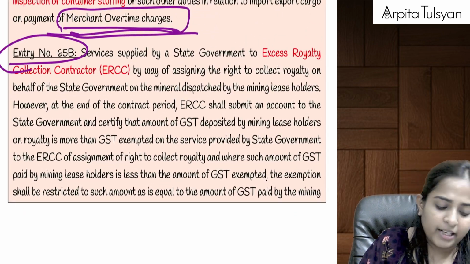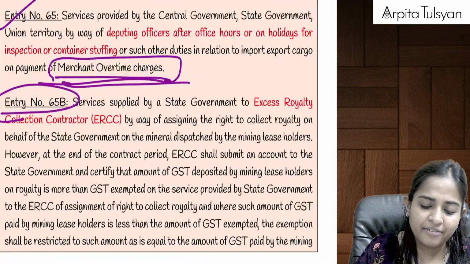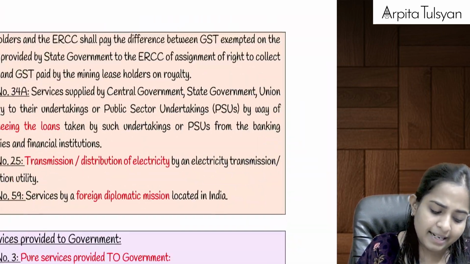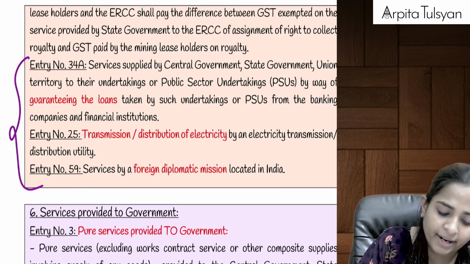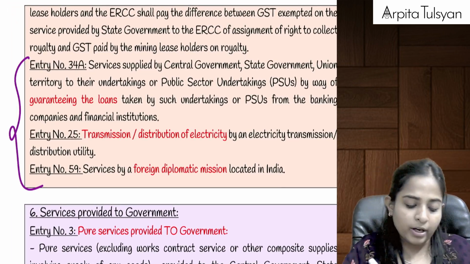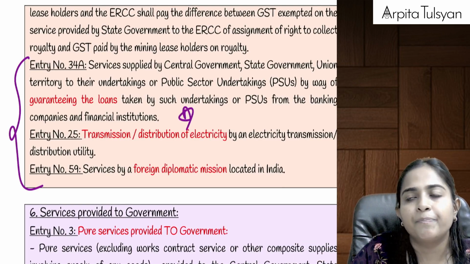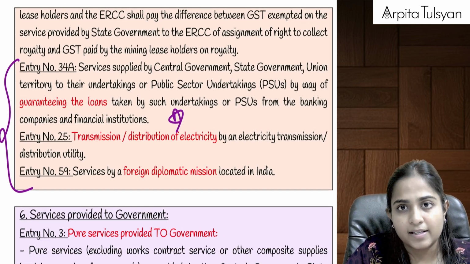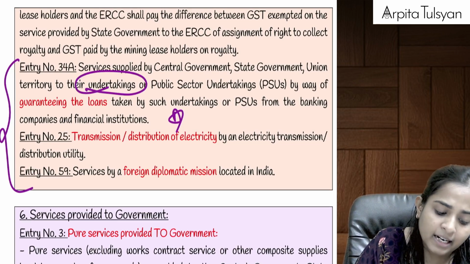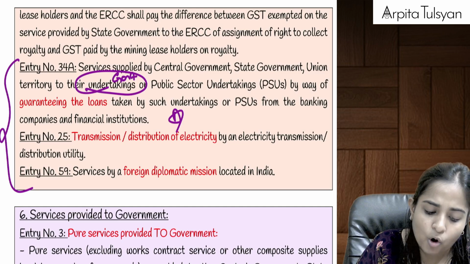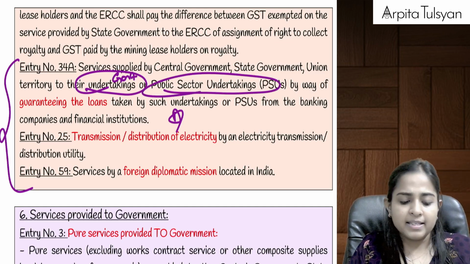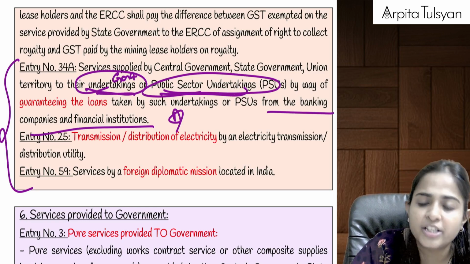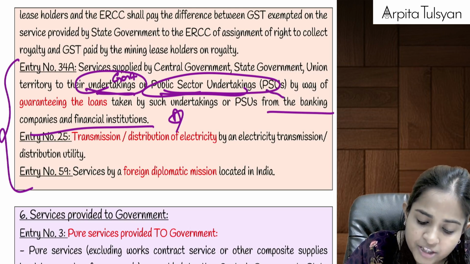Yes, then going on to the next one, that is entry number 65B, which is a very different point. Before going to entry number 65B, let's complete the last 3 points of services provided by government. Entry number 34A, important. Let's say if government is providing guarantee services, bank guarantee services to its undertakings, that is to government undertakings or to public sector undertakings. Means these government undertakings or PSUs have taken a loan from a bank or a financial institution, but they wanted someone to stand as a guarantor.